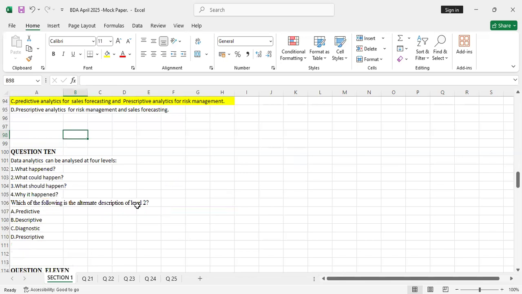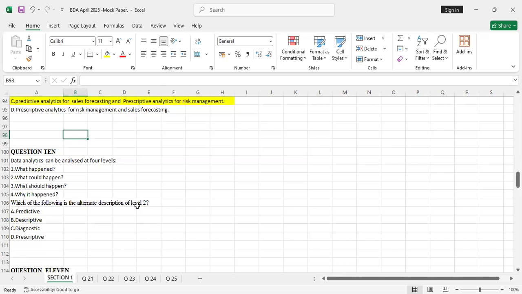Data analytics can be analyzed at 4 levels. Number 1, what happened? 2, what could happen? 3, what should happen? Number 4, why it happened. Which of the following is the alternate description of level 2?